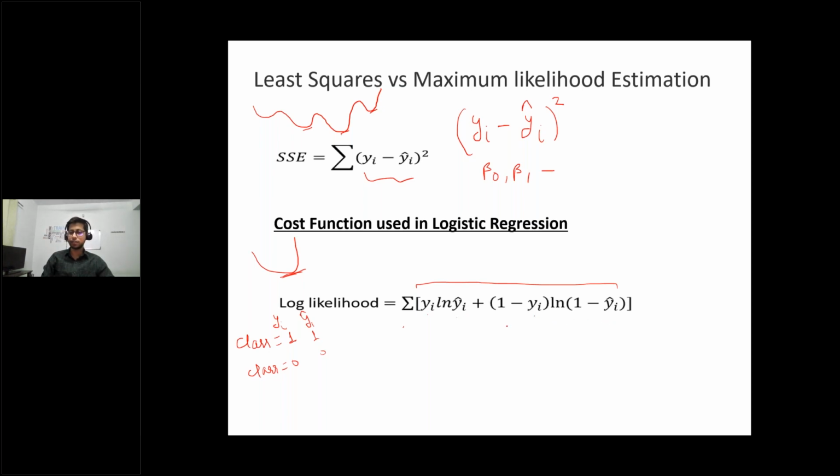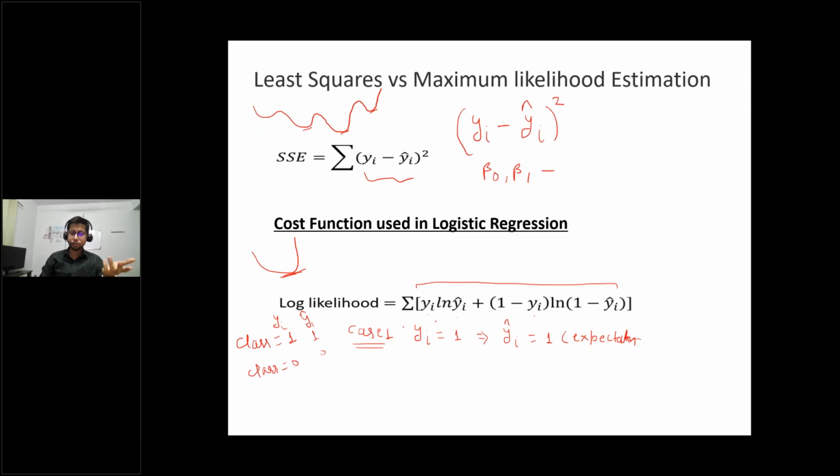Let's understand how this formula works. Let's talk about case 1, and case 2 will be similar. Case 1, when yi is equal to 1. Then your expectation is that yi hat, the predicted value, is also 1. Right?